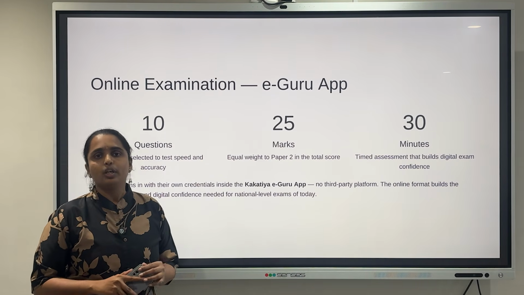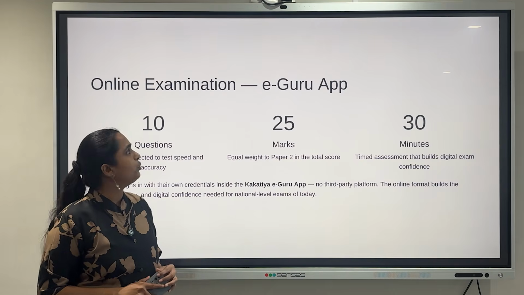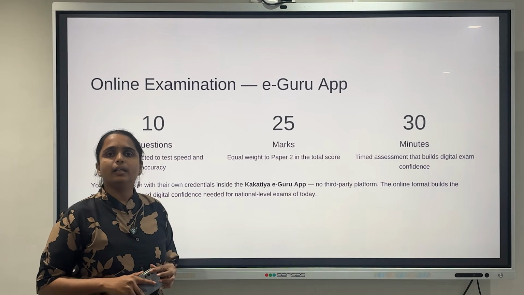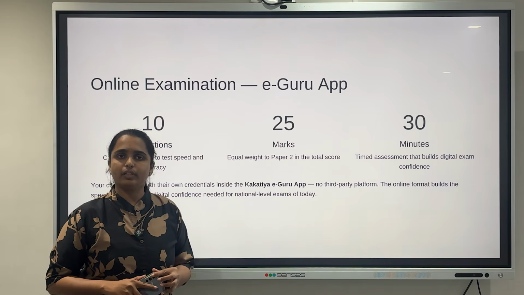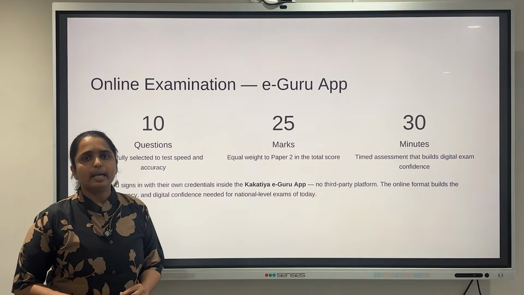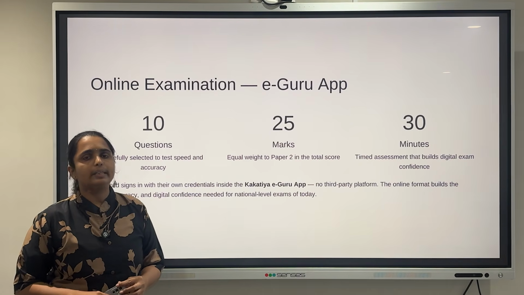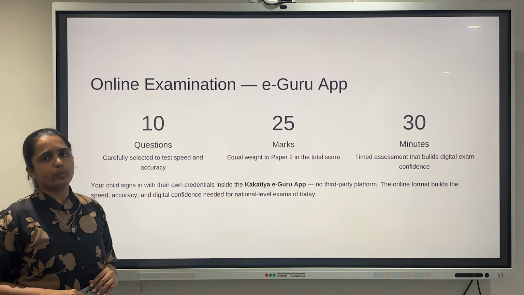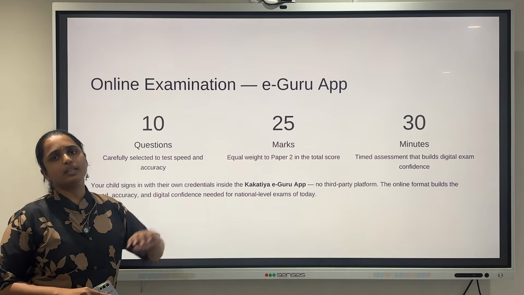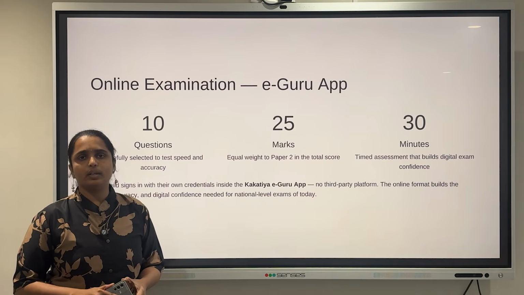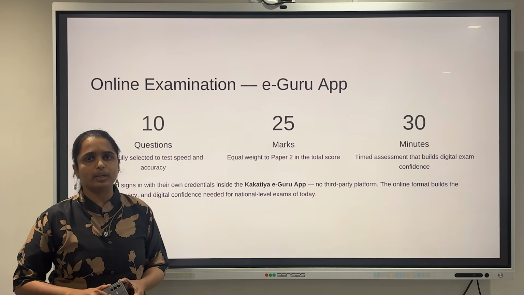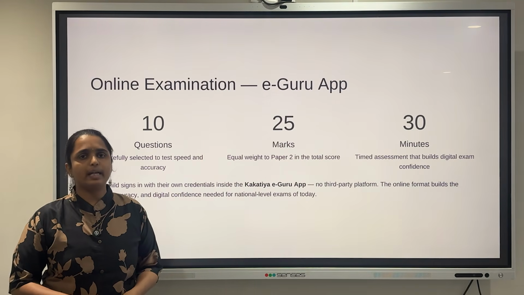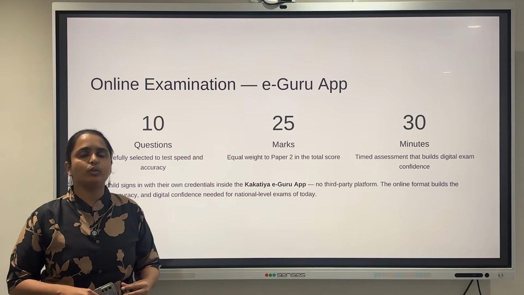Now let me explain the online examinations. Along with the written examination, students will also take an online assessment through the Kakatiya eGuru app, which is specially designed for Yamuna and SN campus, and the Kakatiya ePariksha app, specially designed for I-20 students. Students need to sign in with the credentials provided by the school and attempt the examination within the app. The examination carries 10 questions with 25 marks and 30 minutes duration. The objective of introducing this online examination is not just to evaluate students, but to create awareness and familiarity with the online assessment process. Students can attempt these online examinations from the comfort of their home.